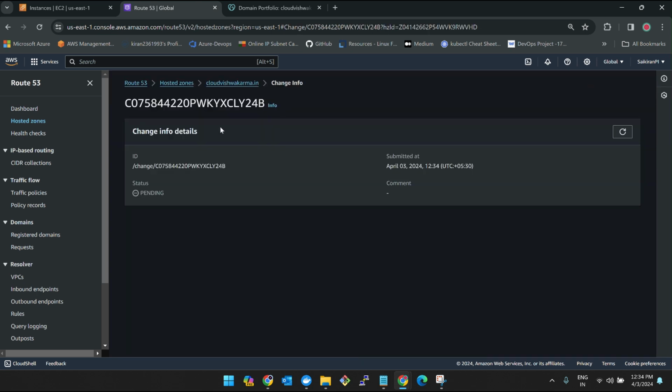Let's wait till the status gets updated to sync. It is showing pending, right? In a few minutes, it will show sync with green letters. It should sync. Come on. Okay, let it sync. No problem.